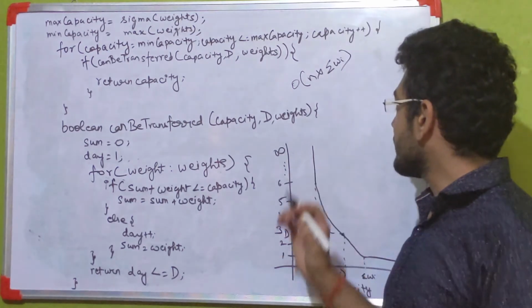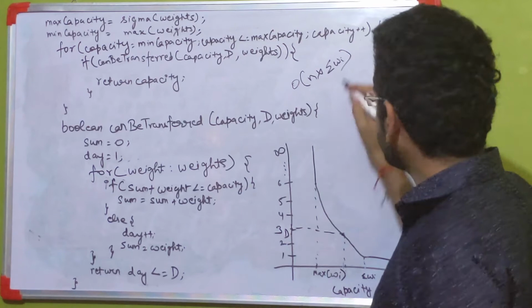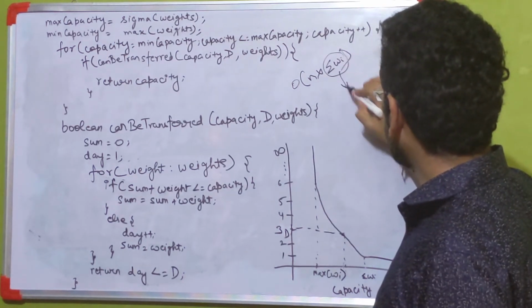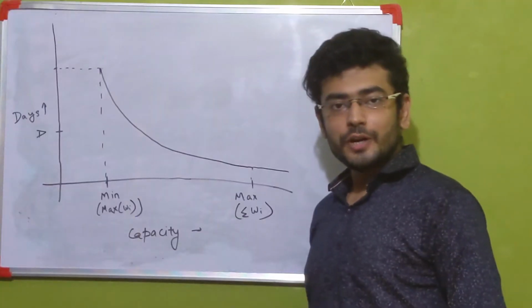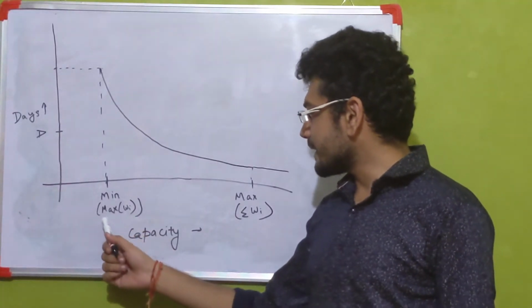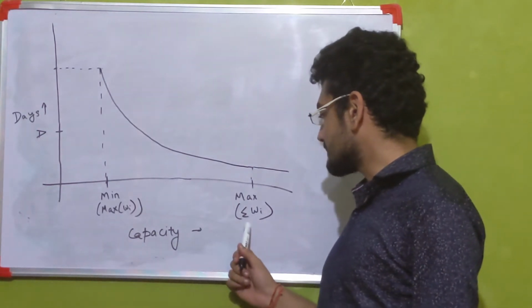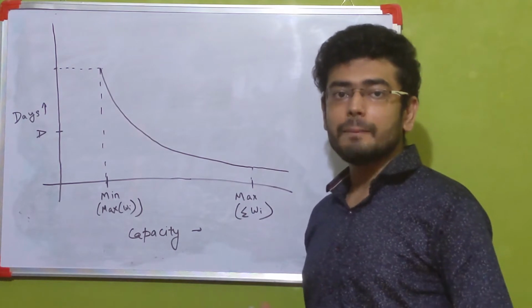Now this seems to be a very high time complexity, owing to the fact that sigma of Wi could be huge. So let's see how we can make it better. What we tried till now was basically a linear search in our entire search space, starting from min capacity towards max capacity. So what we can do to improve this solution is to try out a binary search.